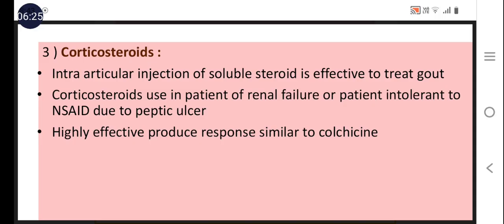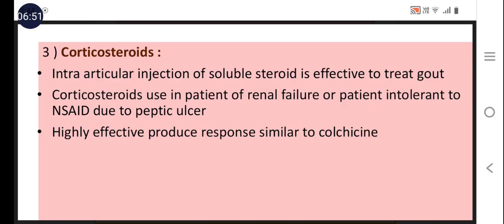Articular means inside the joints. Intra-articular injection of the soluble steroid is effective to treat gout. Corticosteroids are mostly preferred in those patients in which non-steroidal anti-inflammatory drugs cannot be tolerated due to their side effect of peptic ulcer, or in patients of renal failure.